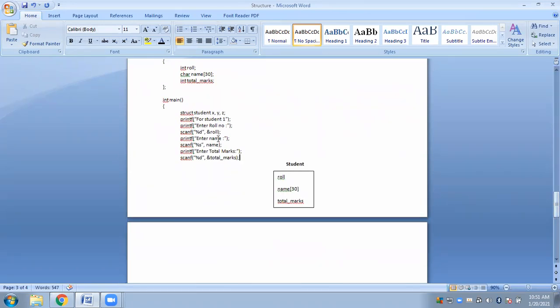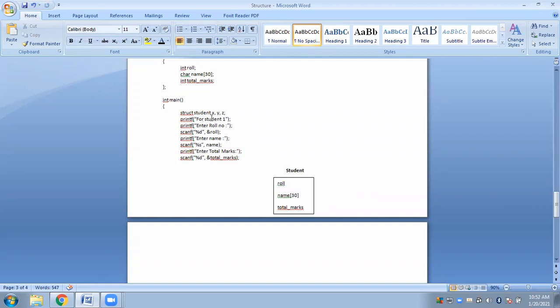How BPL mobile? Let us assume that BPL mobile is maintaining records for students. So you can say that BPL mobile is using a repeat scheme strategy: first reading the values for roll number, name, and total marks. Again, for student two you will be doing the same thing. Now explain to me how BPL mobile actually uses the repeat scheme strategy. Okay, sorry, one thing I forgot to tell.